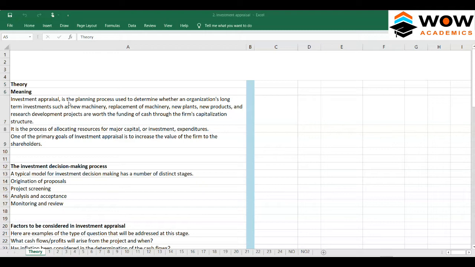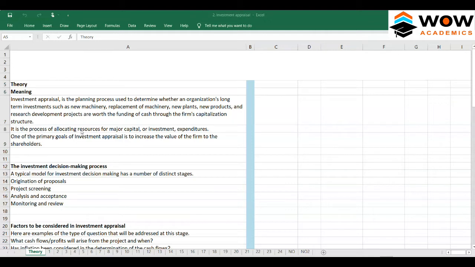Investment appraisal is the planning process used to determine whether an organization's long-term investments, such as new machinery, replacement of machinery, new plants, new products, and research and development projects, are worth the funding of cash through the firm's capitalization structure. So, should we invest or not? That's a very simple factor which investment appraisal tells us.